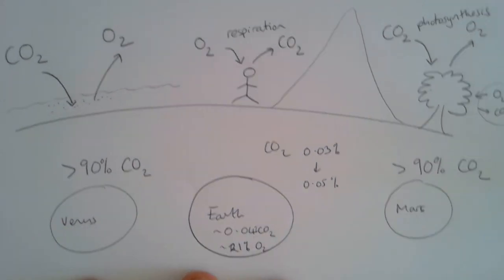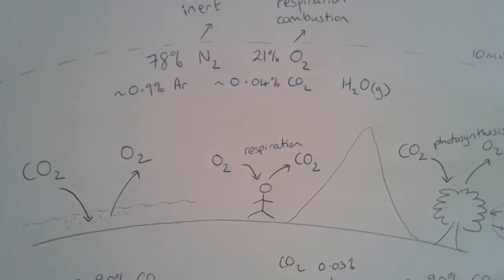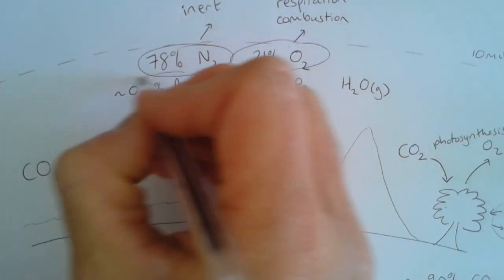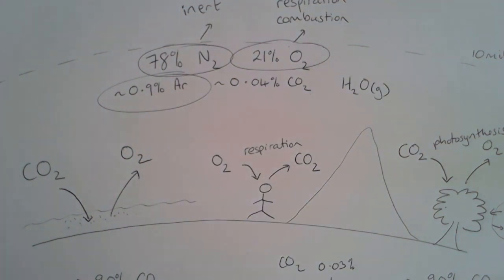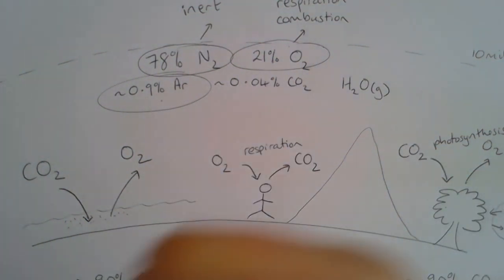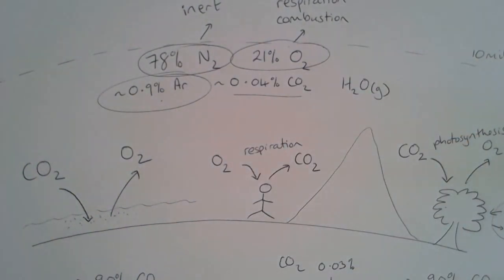So, just as a summary, the key things we need to take away from this are that the Earth's atmosphere contains 78% nitrogen, 21% oxygen, about 0.9% argon, and a very, very small amount of carbon dioxide.